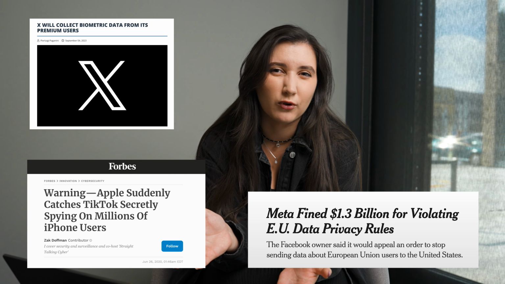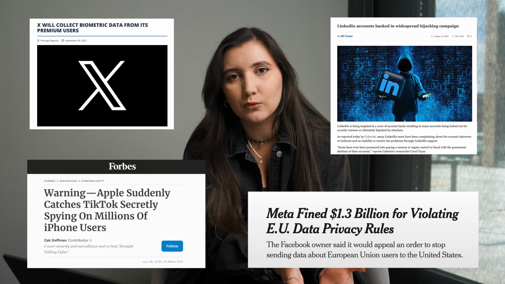During our chat, he mentioned that all social media platforms are a bit problematic when it comes to privacy. I think that may be what this is all about. Your right to privacy, the limits of your right to privacy. Yet there is something more aggressive about TikTok. For example, in 2020, Apple suddenly caught TikTok secretly spying on millions of iPhone users. Specifically, it was looking at the last thing you copied in your clipboard.